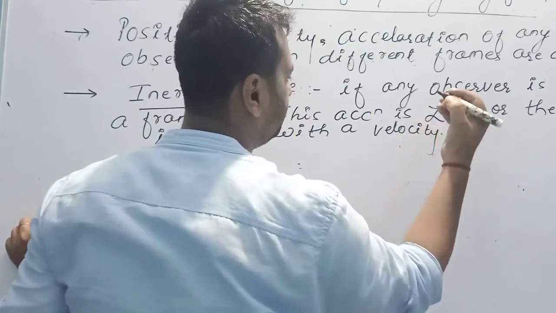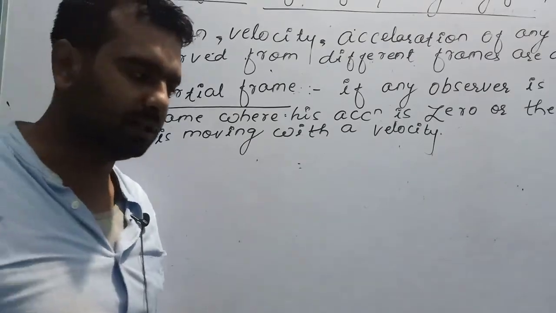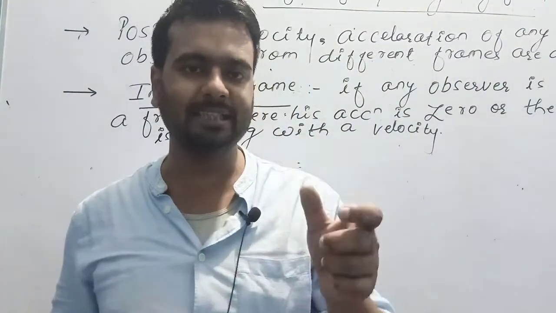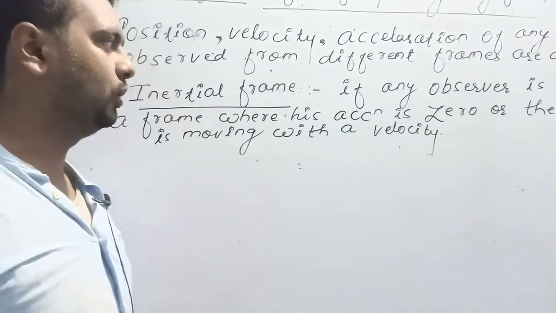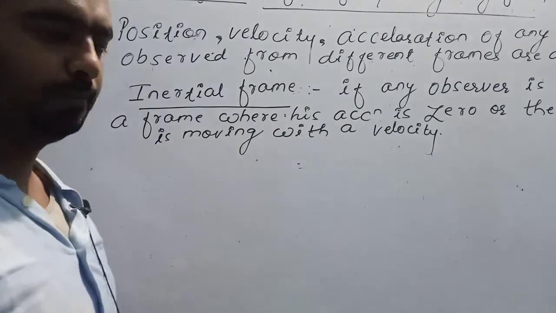If the frame is moving with constant velocity, then its acceleration will become 0, because acceleration is rate of change of velocity. If the object is moving with constant velocity, then its acceleration will become 0.